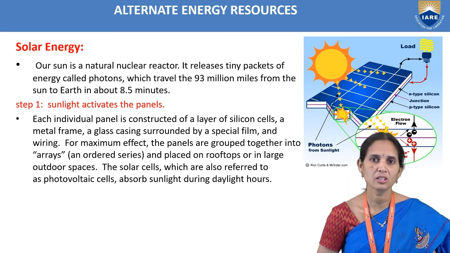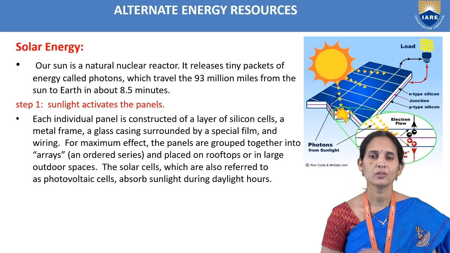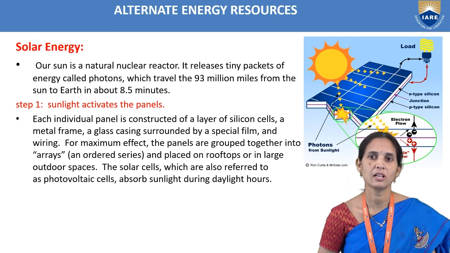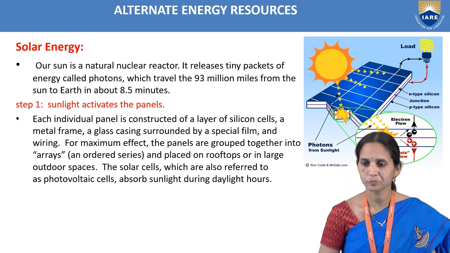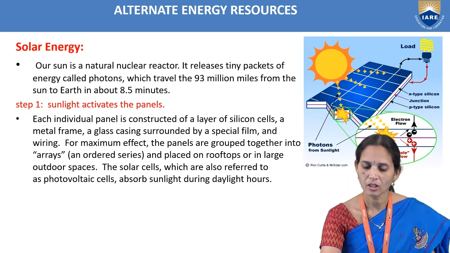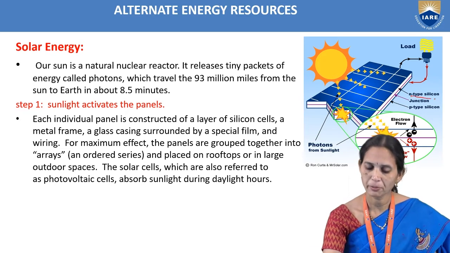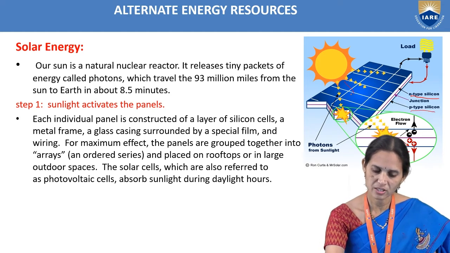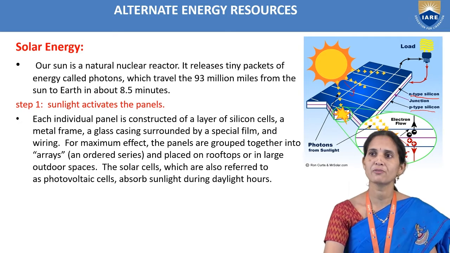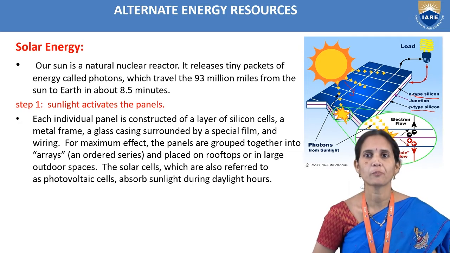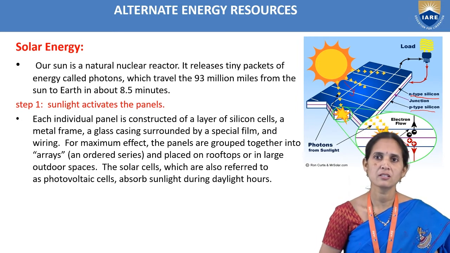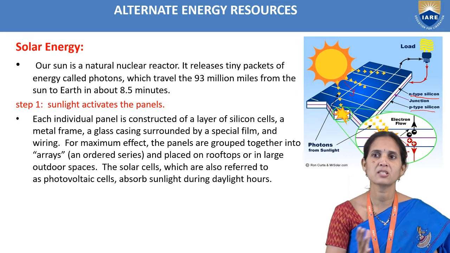There are some steps in solar energy. The first step is sunlight activates the panels. Each individual panel is constructed with a layer of silicon cells. We can see in the diagram the silicon cell, N-type silicon and P-type silicon. When the sunlight falls, the flow of electrons takes place from N-type silicon to P-type silicon. Here we are taking silicon cells, a metal frame, and a glass casing surrounded by a special film.